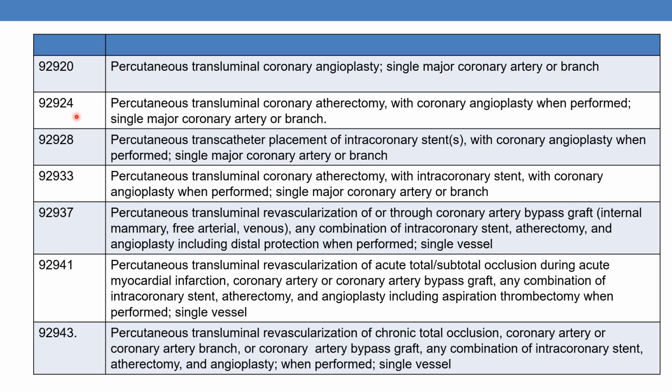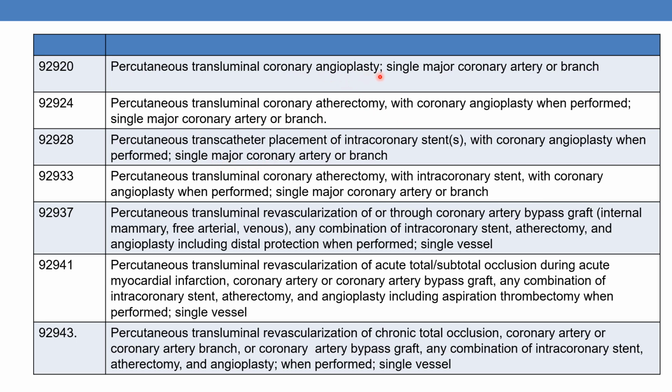The next is 92924, percutaneous transluminal coronary atherectomy with coronary angioplasty when performed, single major coronary artery or branch. The next is 92928, percutaneous transcatheter placement of intracoronary stent with coronary angioplasty when performed. All the codes include angioplasty, and each of them includes a specific thing.